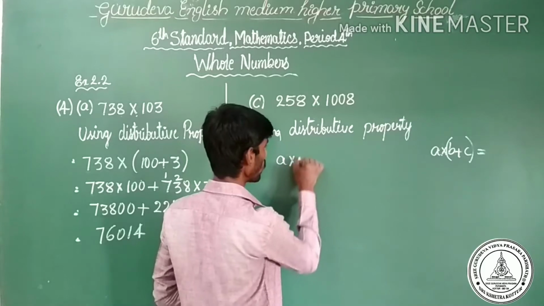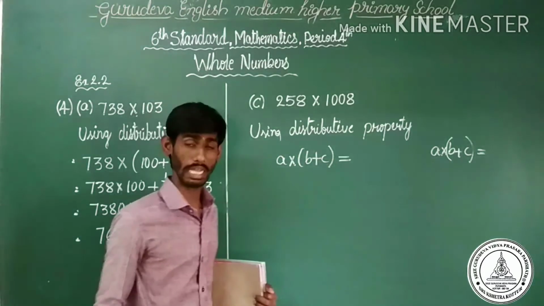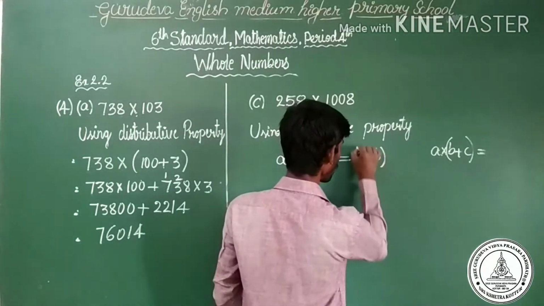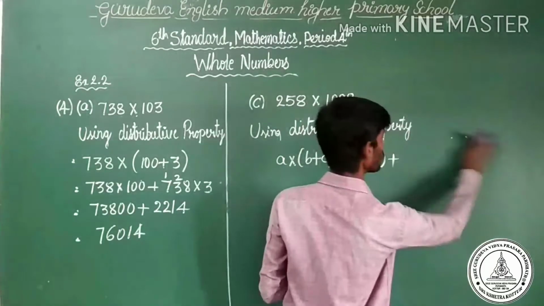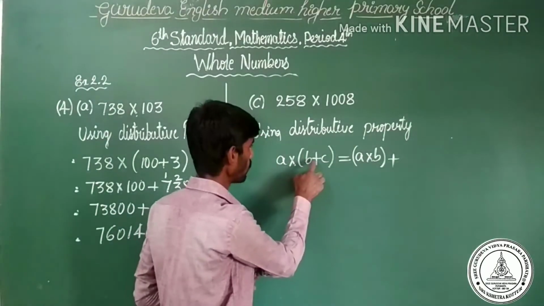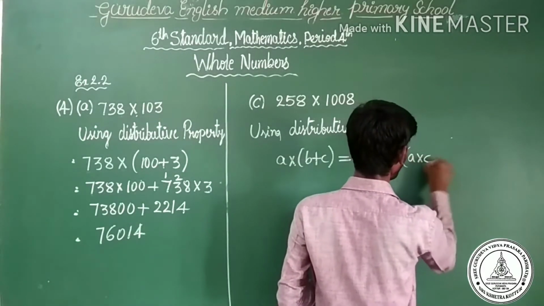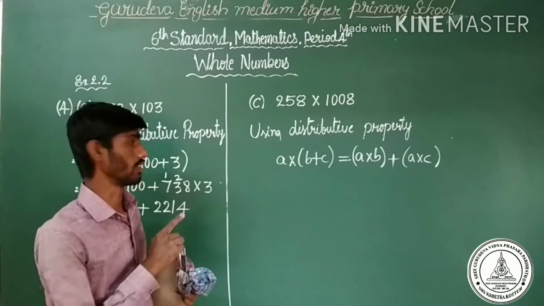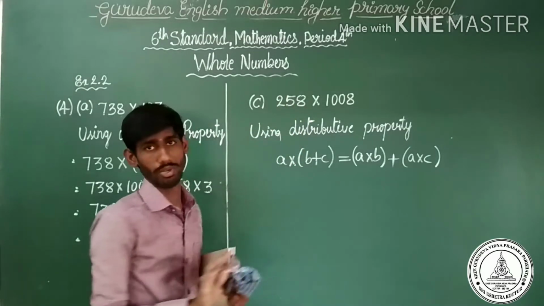A general rule: A into B plus C is equal to A into B plus A into C. Clear? This is the general formula, the general rule of the distributive property.